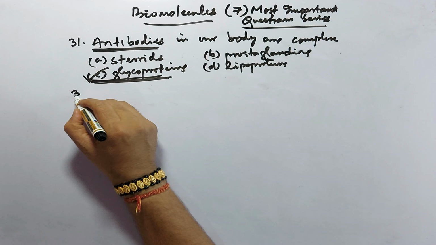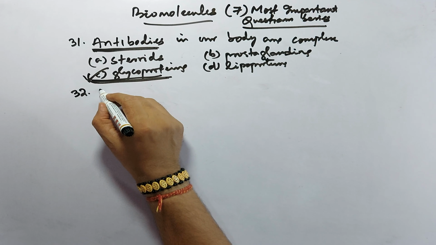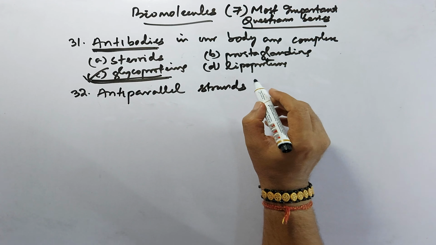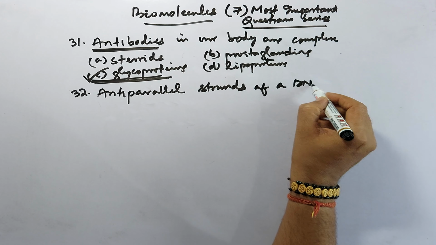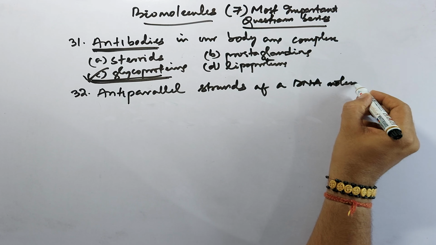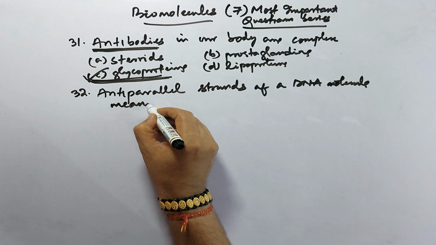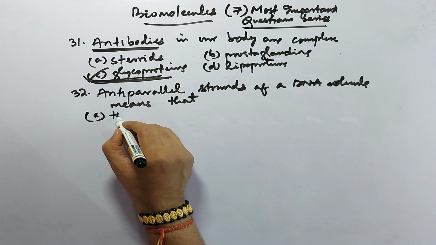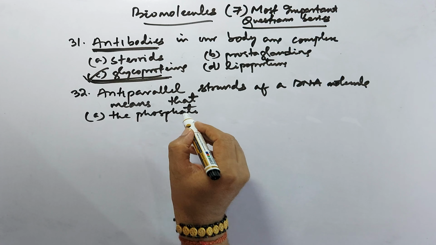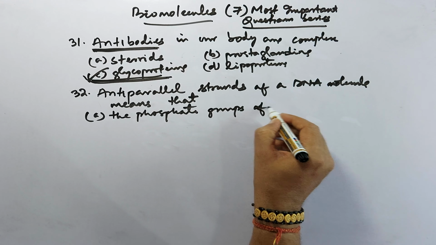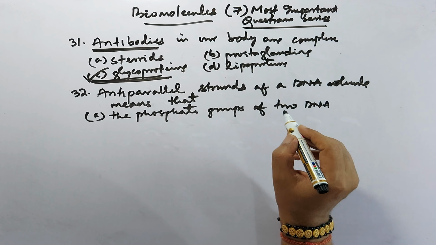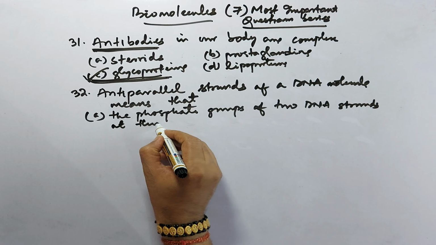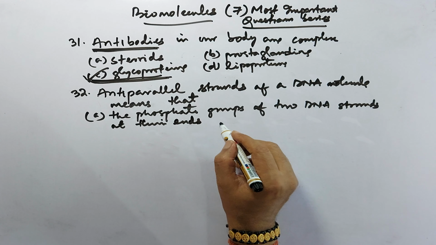Then the next one is antiparallel strands of a DNA molecule means that: A option, the phosphate groups of 2 DNA strands at their ends share the same position.